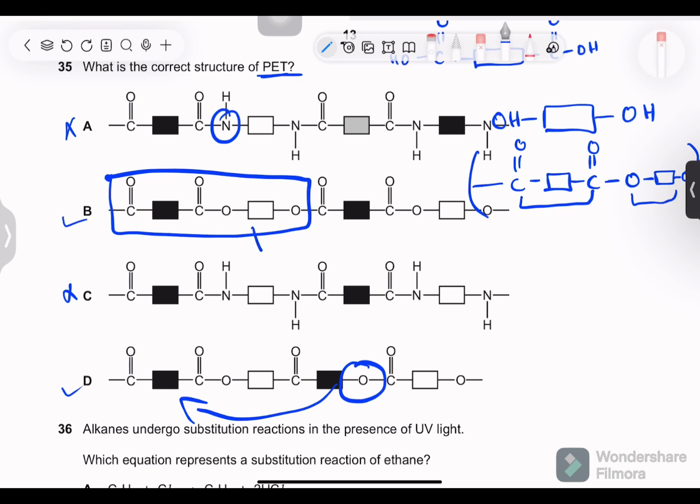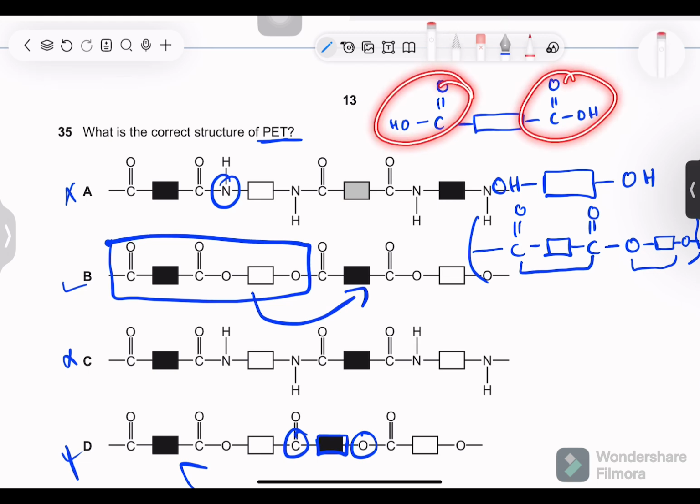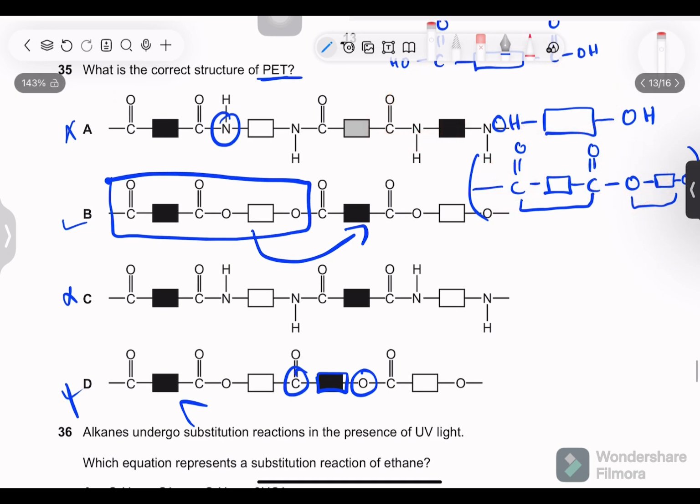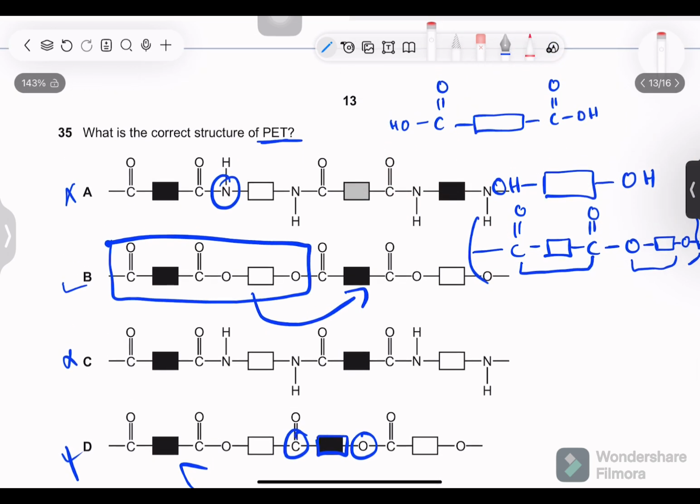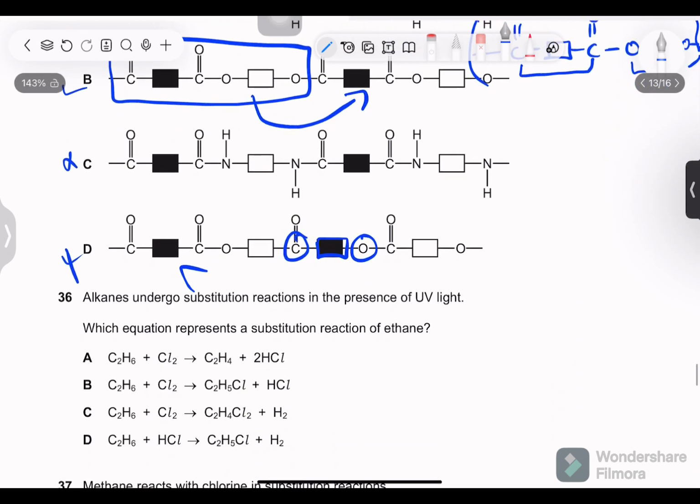So this should have been replicated over here again, which is followed in B but not in D because here we have an O with the carbon chain and a carbon with the carbon chain. So this is not right. We only have two kind of monomers, one with acid on both sides, one with alcohol on both sides. The one with two different functional groups on one monomer is protein. But over here, you just have to know this for this MCQ.